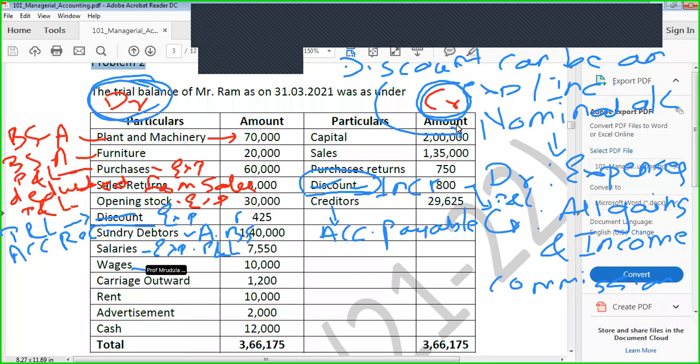Now wages, again expenditure. Carriage outward. On the first lecture itself, we have discussed about carriage inward and outward. So what is a carriage outward? Expenditure. Yes, it's an expenditure.